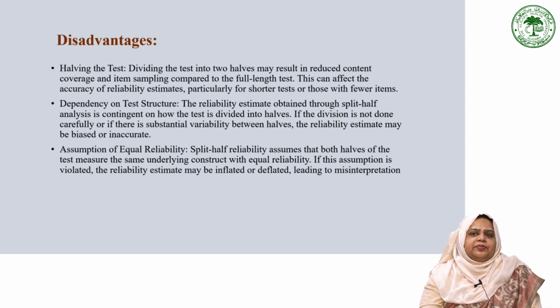Furthermore, split half reliability assumes that both halves of the test measure the same thing with equal reliability. However, if this assumption is not true, our reliability estimate could be either too high or too low. This can lead to misinterpretation of the results and potentially affect the validity of the test.